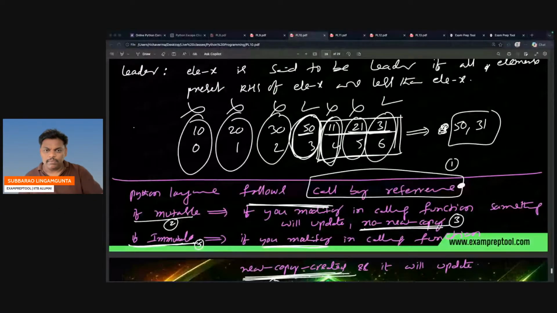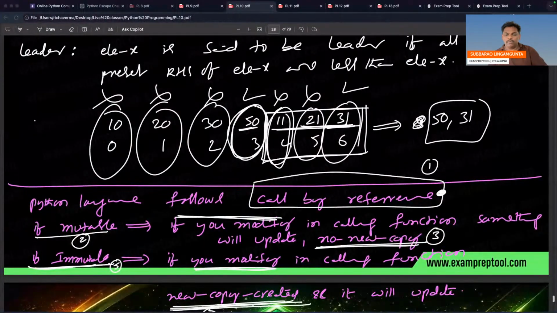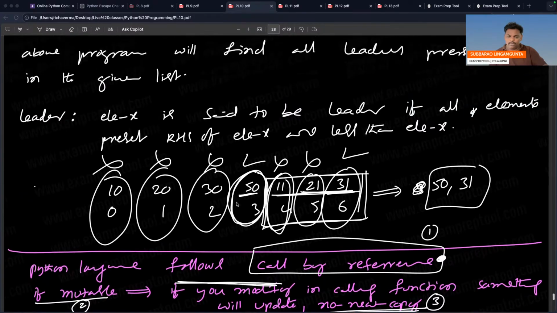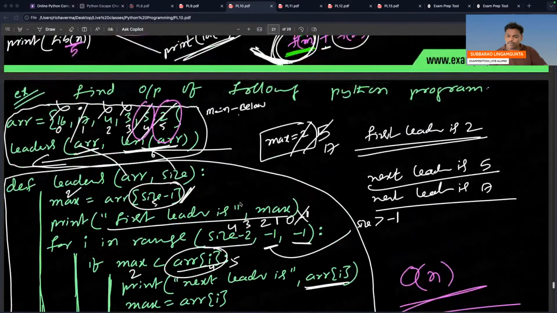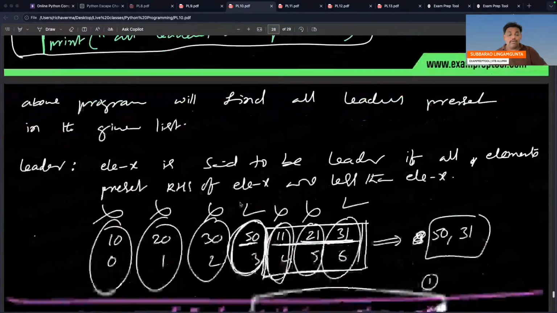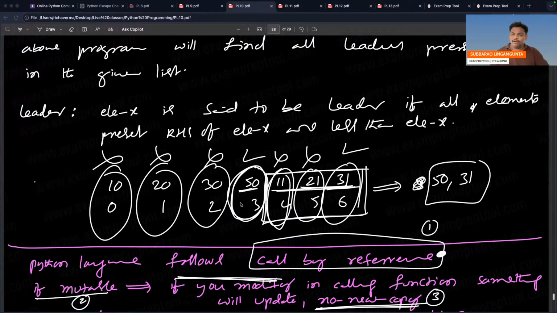I think this is the place where we stopped yesterday. So, alright, Python language follows call by reference. If mutable, if you modify anything, the same object will be modified, nothing new will be created. If immutable, if you change anything, a new copy will be created. We did the last program. Afterwards, we spoke about call by value and call by reference. So I will give some examples on call by value and call by reference. Right? Let's go to today's class.